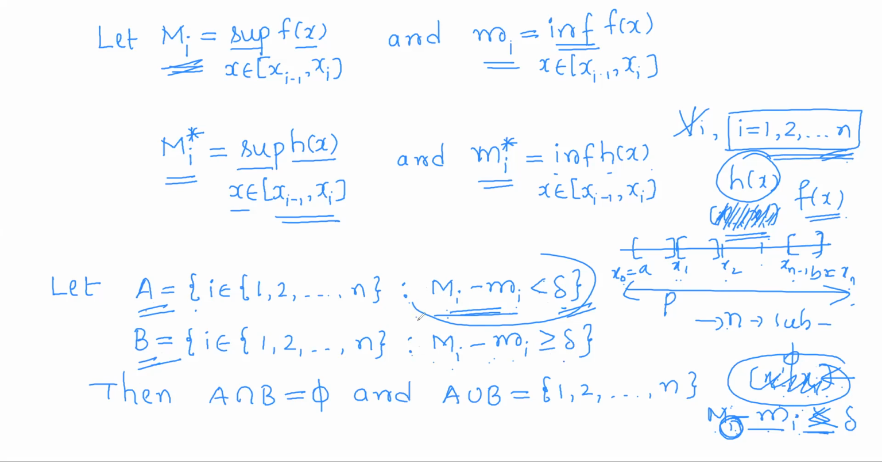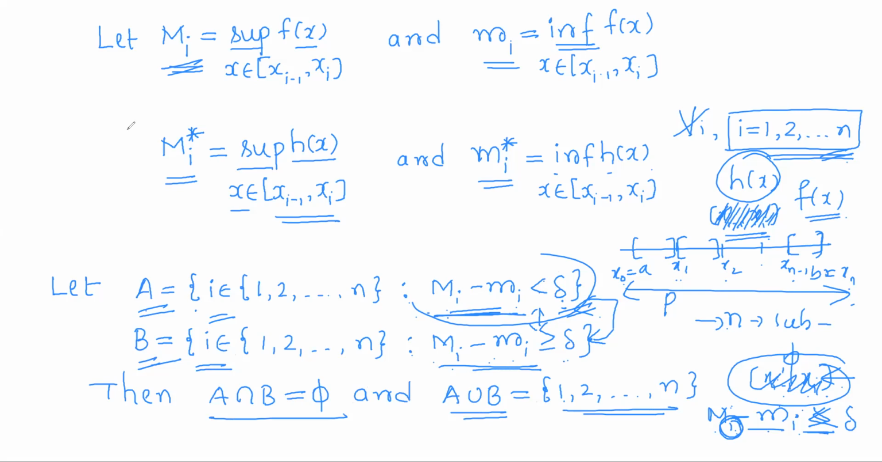As these two sets are categorized oppositely, here we collect all those indices with this value less than delta, and here we collect all those indices for which this value is greater than or equal to delta. So these two are opposite conditions, so these two will be opposite sets. That means these two sets will contain no common points, because for any i, capital Mi minus small mi cannot be both less than delta and greater than or equal to delta. So A intersection B will obviously be empty. And as we have checked all the indices from 1 to n, any index from 1 to n will be either in A or B. So in any case, it will be in the union.